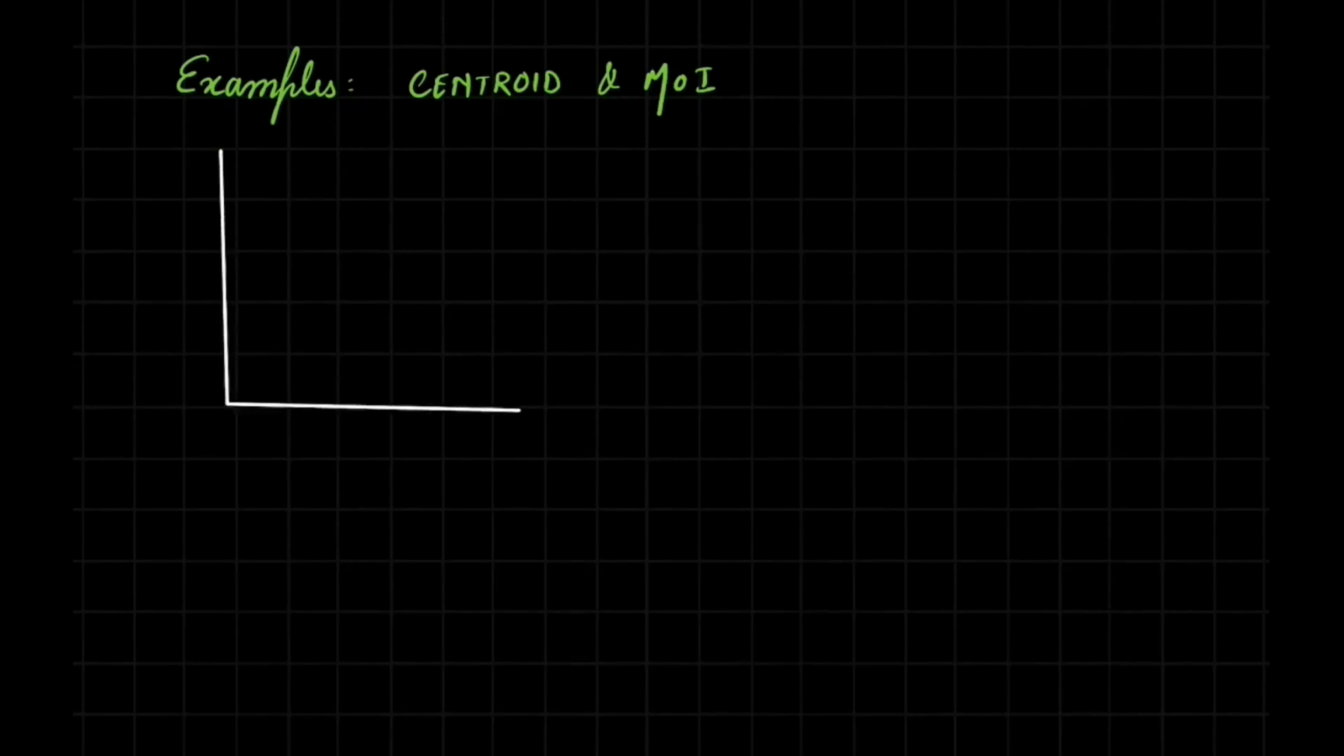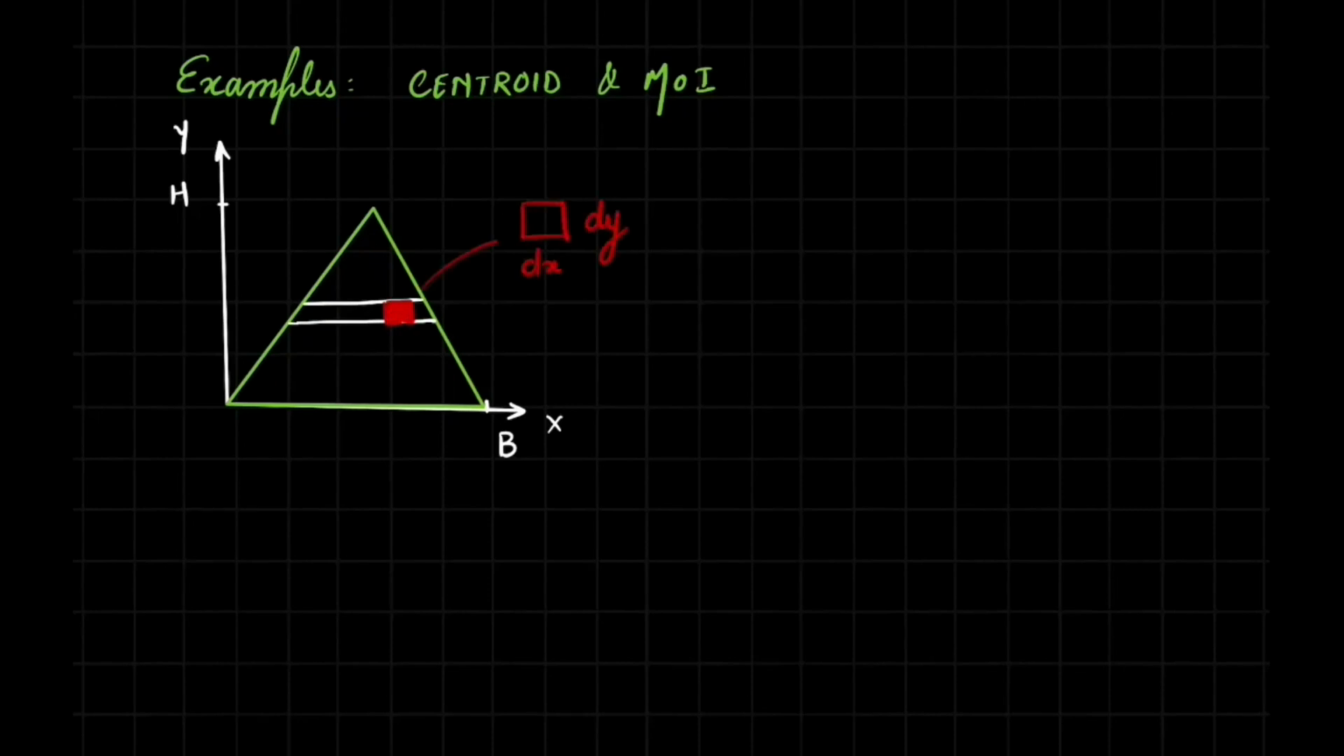Now that we understand this concept of centroid and moment of inertia, let us take an example on how to calculate it. Consider a triangle aligned along the x and y direction as shown. Let the height of the triangle be h and the base length be b. Consider a small element having dimensions dx and dy at location x comma y.